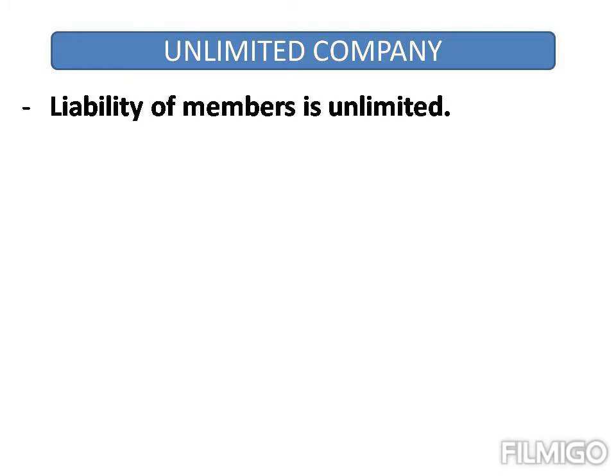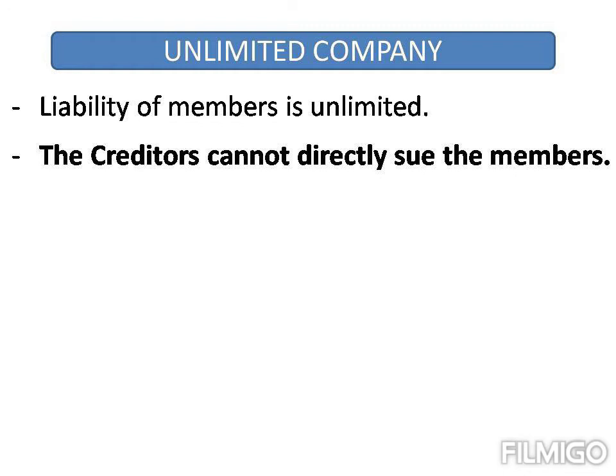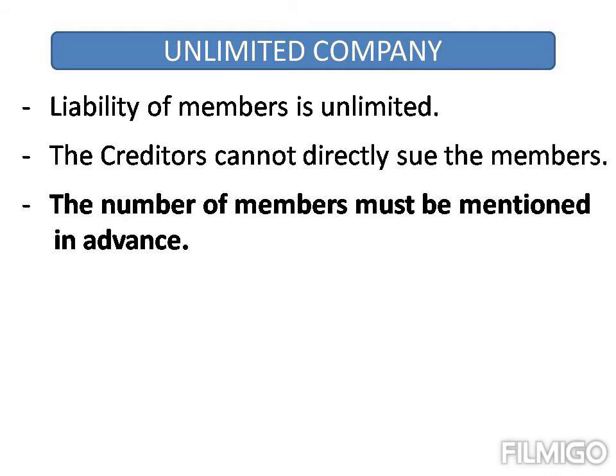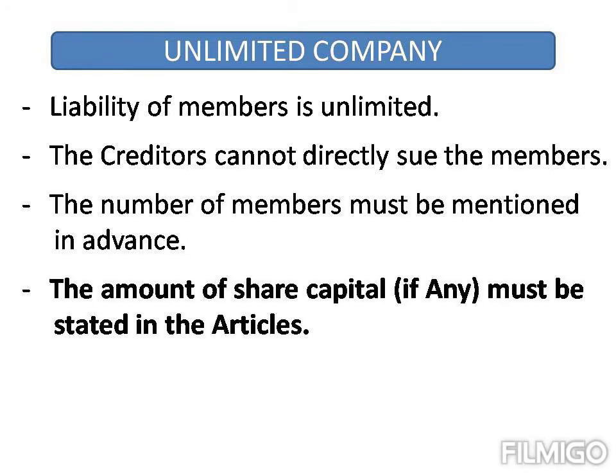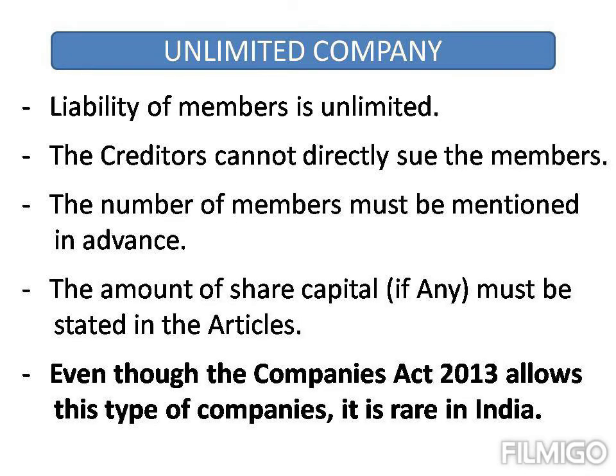Unlimited company. In this type of company, the liabilities of a member is unlimited. However, the creditors cannot directly sue the members. The number of members must be mentioned or declared right at the start. Usually, there is no share capital, but if it is there, the amount must be mentioned in the articles. Even though the Companies Act 2013 allows the existence of this type of company, it is quite rare in India.